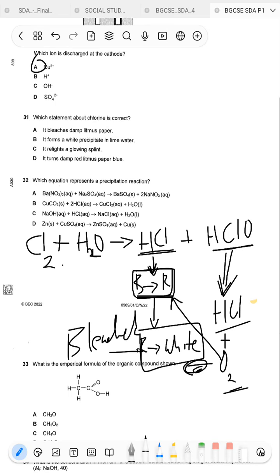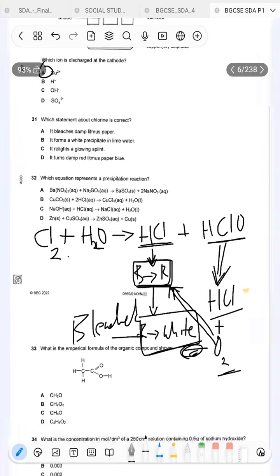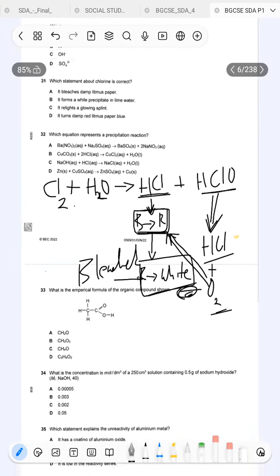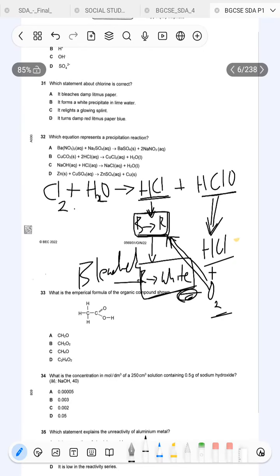Then this oxygen gas will attack the litmus paper and bleach it. Okay, and it will bleach it by oxidizing the dyes that are found in that litmus paper. So the litmus paper finally will change from red to white. So our answer, oh, almost forgot. Our answer is going to be that it bleaches damp litmus paper.